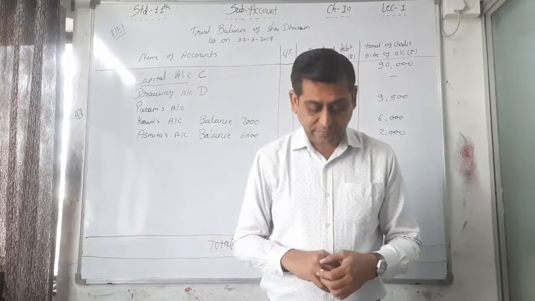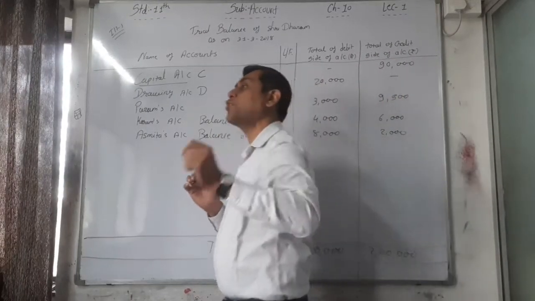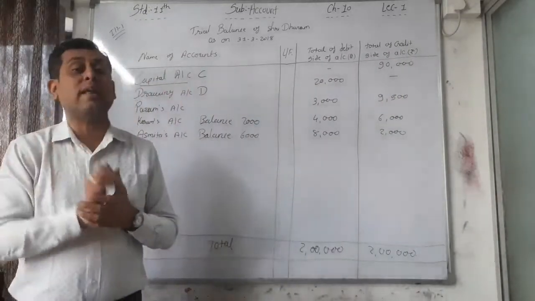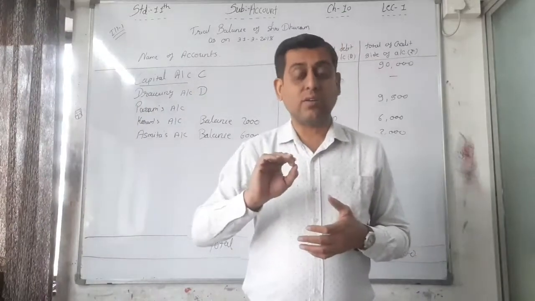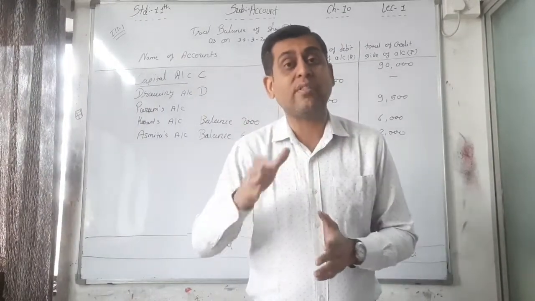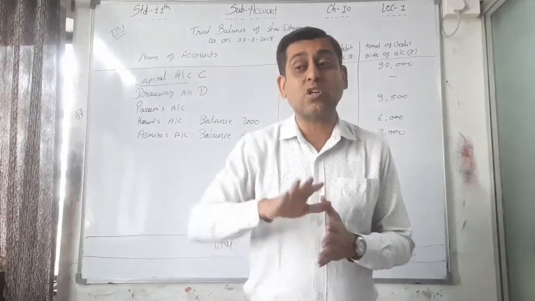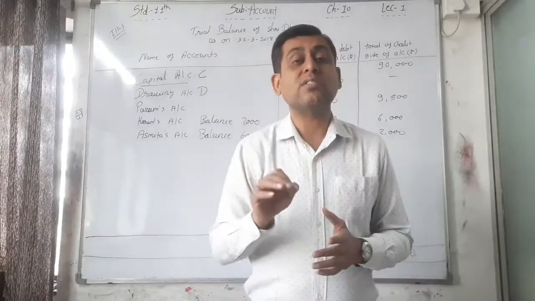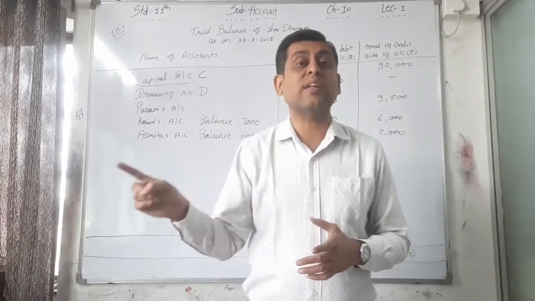D. Goods destroyed by fire. See, goods destroyed by fire is a credit balance. Why? Goods given, goods going out other than purchase or sales, is a credit balance, because goods going out is a real account, that's why it is credited.